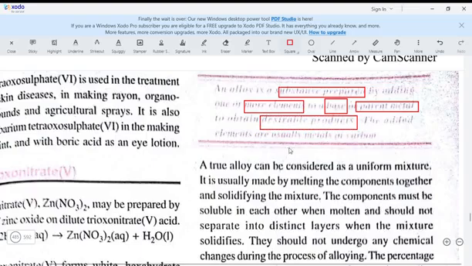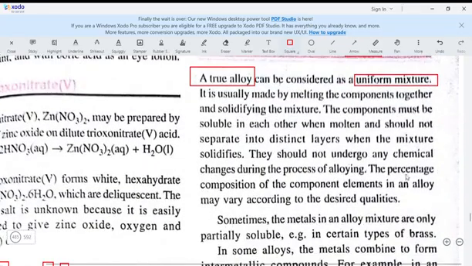Most times the element they add is a metal, or you add carbon. So to your desired metal, you add carbon or another metal so that it can give you what you expect. Now, a true alloy can be considered as a uniform mixture. That means there should be a particular amount of metal you will add, a particular amount of carbon you want, so that it can become a true alloy.